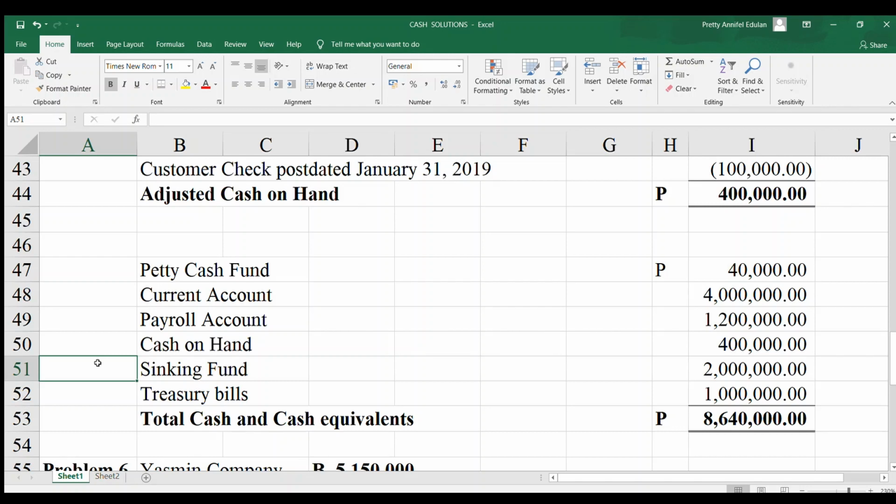So cash in bank sinking fund, there is additional information. It is set aside to settle a bond payable that is due on June 30, 2019. It is within 1 year. So meaning this bond payable is a current liability.